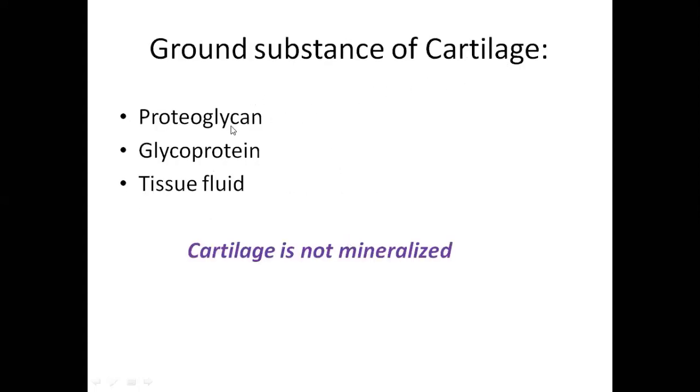Ground substance of cartilage: proteoglycan, glycoprotein, tissue fluid. Cartilage is not mineralized. Bone is mineralized, but cartilage is not mineralized. So there is elasticity in cartilage.